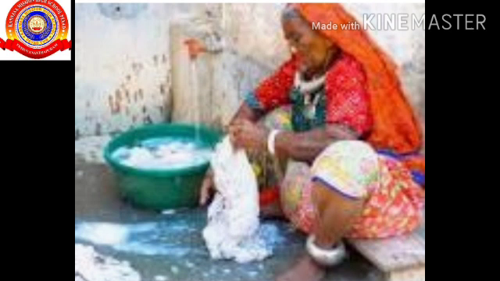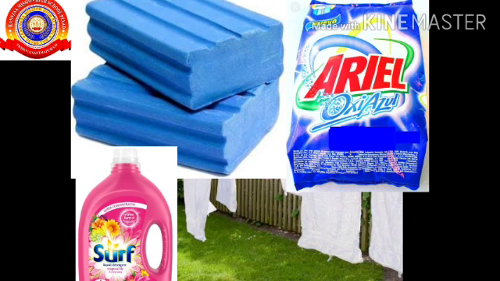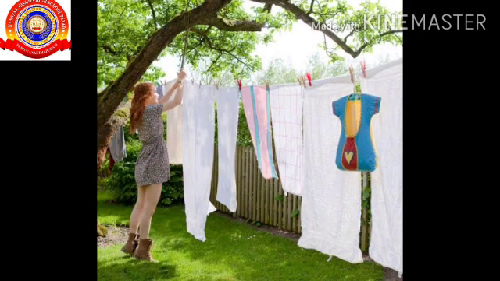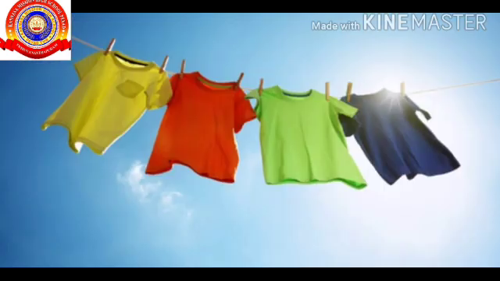Today, we have to discuss how these clothes are washed. You all know that for washing clothes, we should use soap or washing powder or washing liquid. After washing, we dry the clothes in the sunlight. You dry the dark color clothes in the shade. If we dry the dark color clothes in the sun, they lose their color. This is about cotton clothes and artificial clothes.